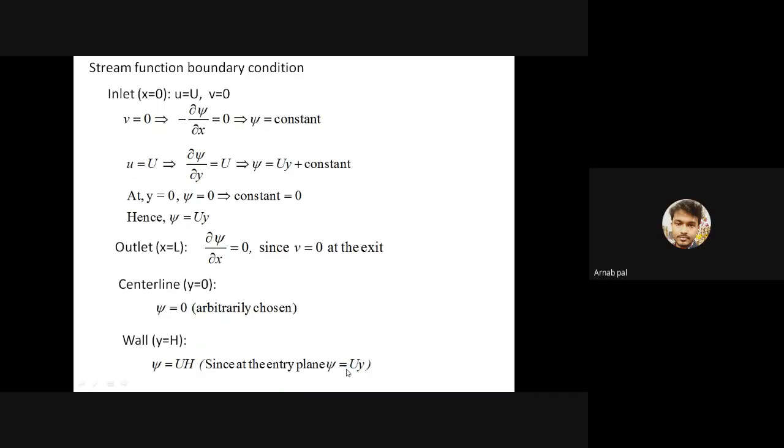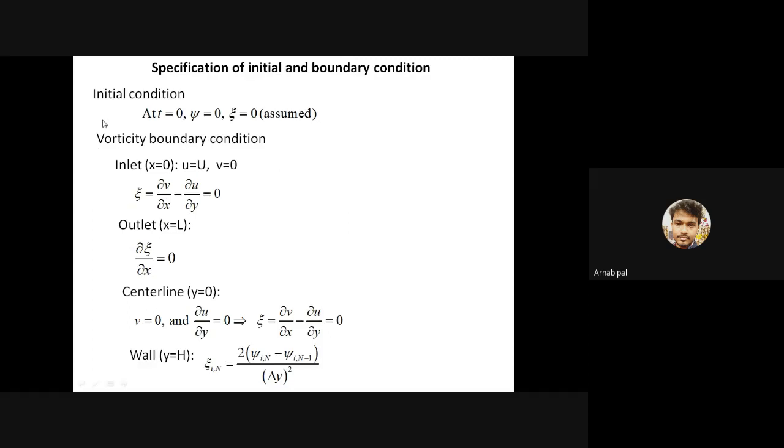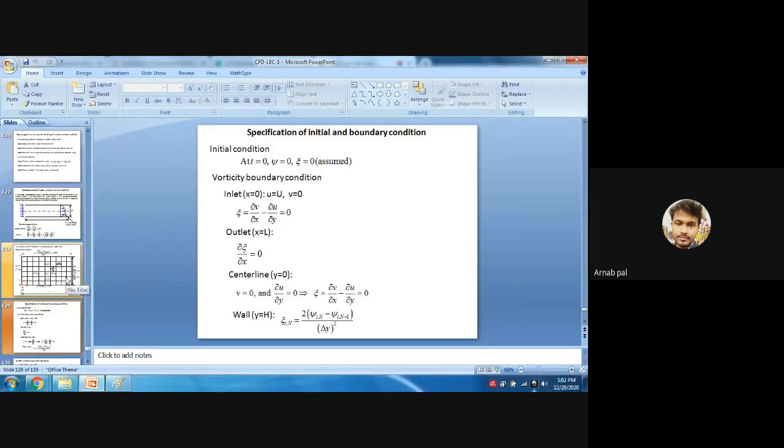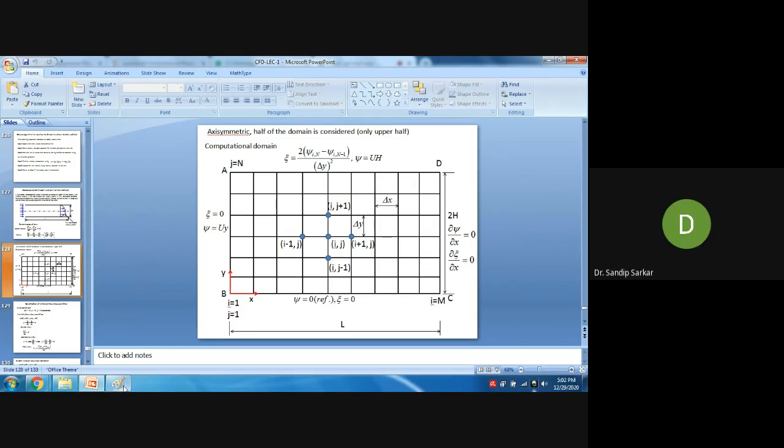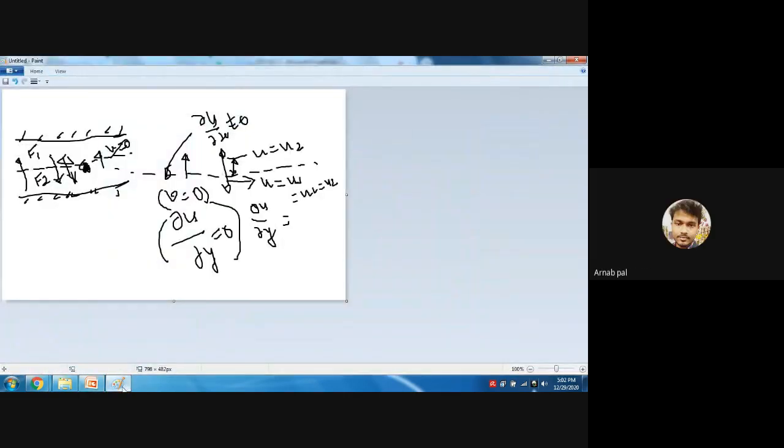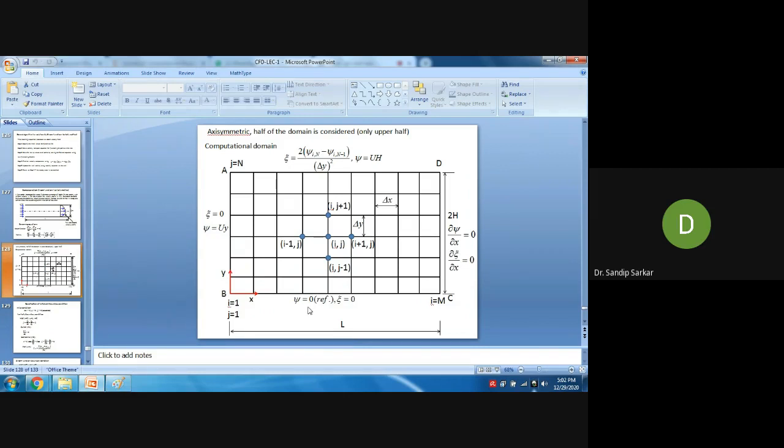One question: in the symmetry line, why is psi equal to 0? You have given the condition in the figure that psi is equal to 0. I have discussed, right? This is a reference value. You can put psi equal to 1 also, that is also fine. You can put psi equal to 10 also. It will not make any difference. But it is customary to give psi equal to 0, so then your computation effort will be less. But anyway, if you want to put psi equal to 10, that is also fine. Any real number value you can put.